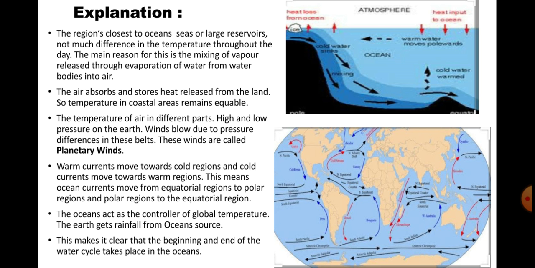The earth gets rainfall from ocean sources. Where do we get rainfall from? Yes students, you are right, we get rainfall from ocean sources. The five oceans cover 70% of the earth, and from there only we get rainfall. This makes it clear that the beginning and the end of the water cycle takes place in the oceans. It starts from the ocean and ends at the oceans too.